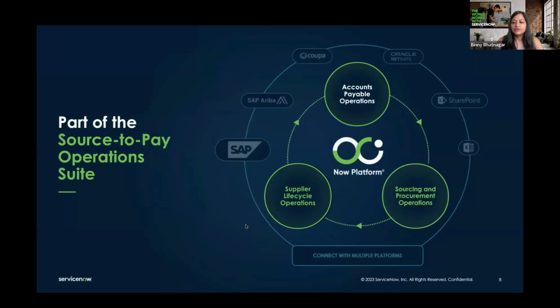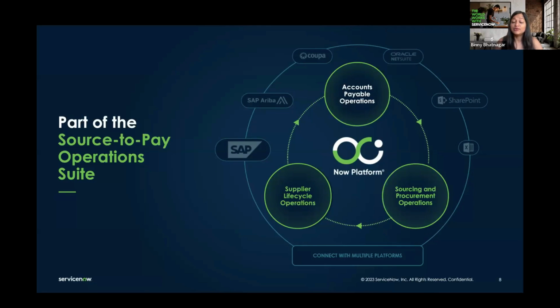And how we are offering this, like I said, this is part of the source to pay operations bundle. And we already have 2 products which were out there. So there's a whole procurement capability, which allows customers to manage the sourcing and procurement related workflow. That was the first product that we went live with in this workflow. The second was supplier lifecycle operations, that is to onboard, engage, and offboard vendors using the supplier portal. And then accounts payable operations. This is the new capability that we're talking about.